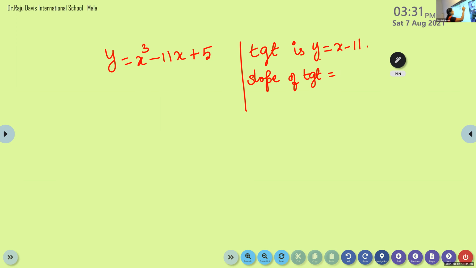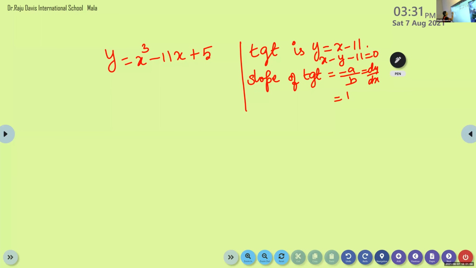If you want, we can write the straight line in general form, or you can differentiate it. Dy by dx is 1, isn't it? Either you write it in the general form and take minus a by b, or you can use dy by dx. So the slope of the tangent from the equation of the line is 1.